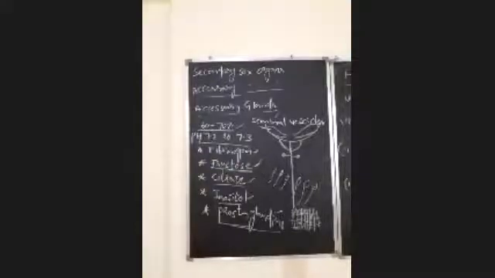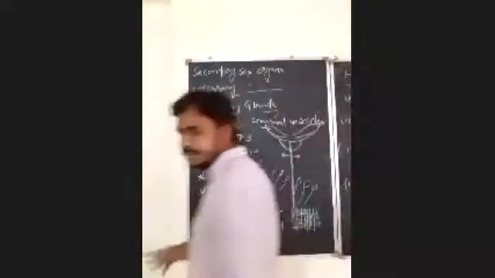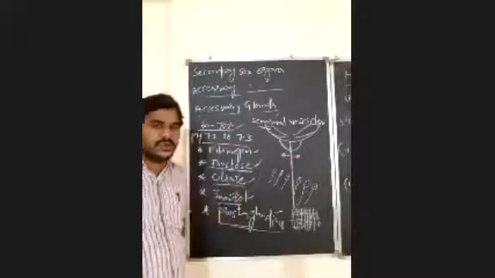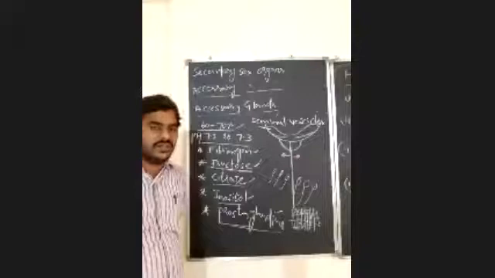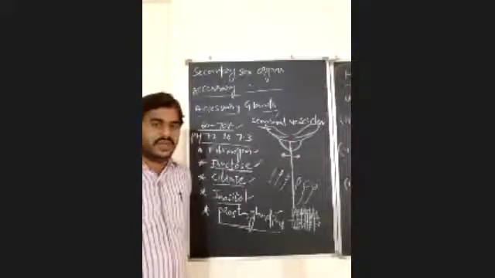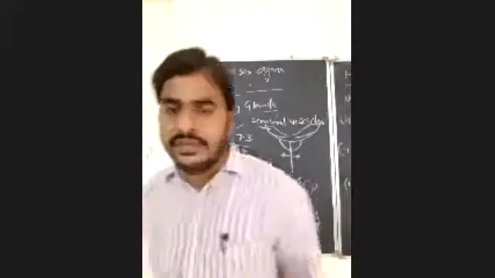Next, after this, the prostate gland. Is it clear? Seminal vesicles. And here one more thing. What is the pH? 7.2 to 7.3, that means alkaline pH. What is the pH in the female reproductive tract, especially in the vagina? It is acidic in nature.